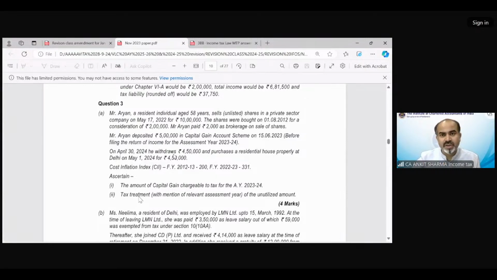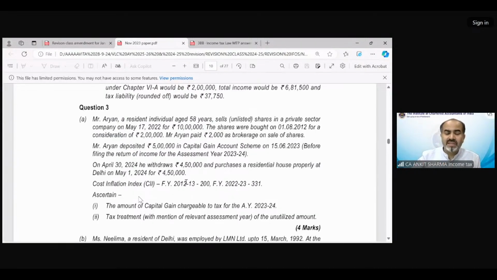Very interesting question again. And you will see this question contains 4 marks. And you will see it's not that difficult. If you invest 10 or 11 minutes, you will be able to solve this question very easily. First of all, let's discuss the question. Let's see what is going to be applied in this question. Let's try to understand the question first. It says, Mr. Aryan, a resident individual aged 58 years, sells unlisted shares in a private sector company.